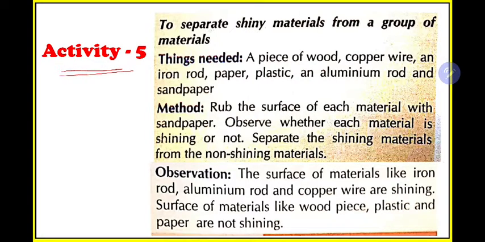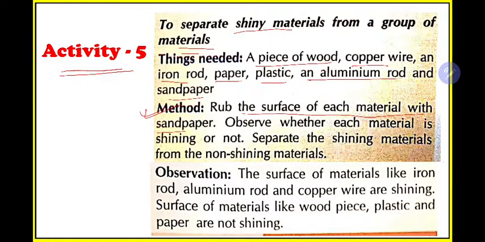So we'll perform this activity for today. Activity 5: to separate shiny materials from a group of materials. The given materials are a piece of wood, copper wire, an iron rod, paper, plastic, an aluminium rod and sandpaper. Method: rub the surface of each material with sandpaper. The materials which have natural shine will give you the shine, because you are removing the dust from the upper layer. And if it does not have shine, like plastic, it will not show any shine.